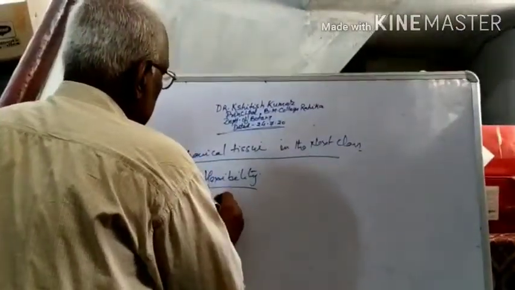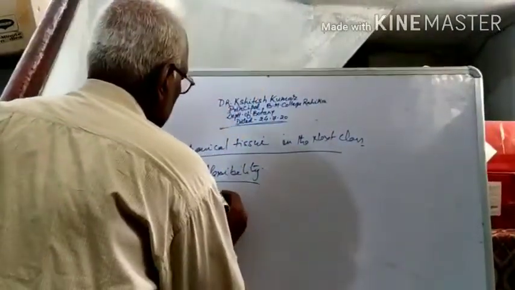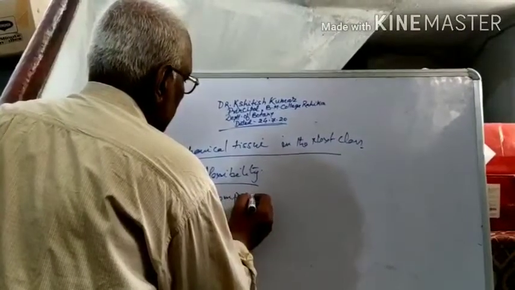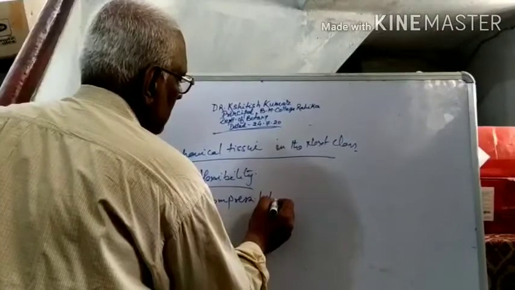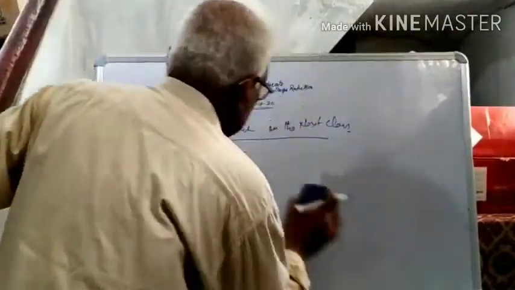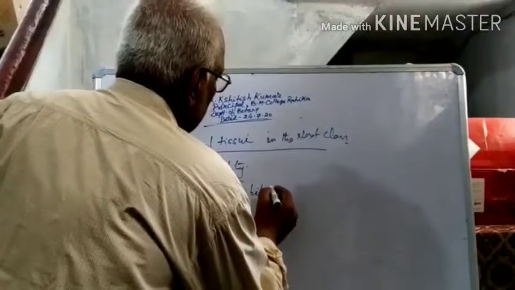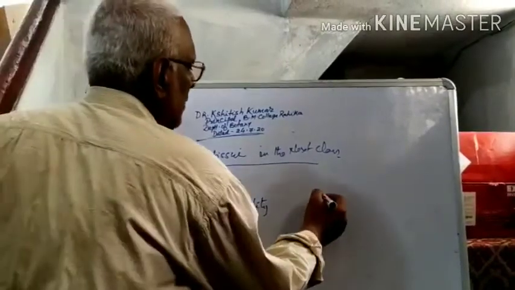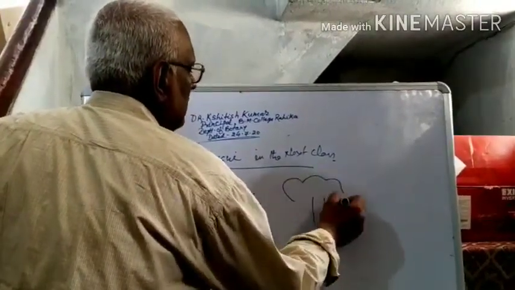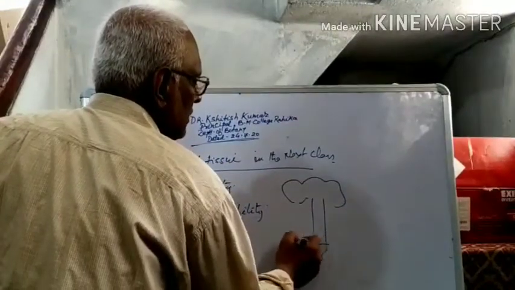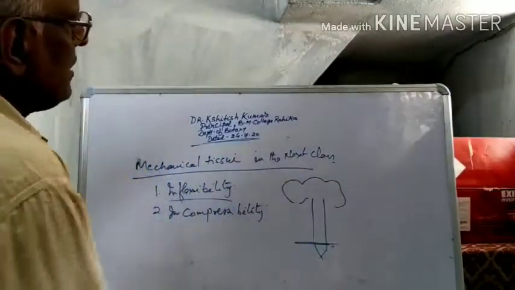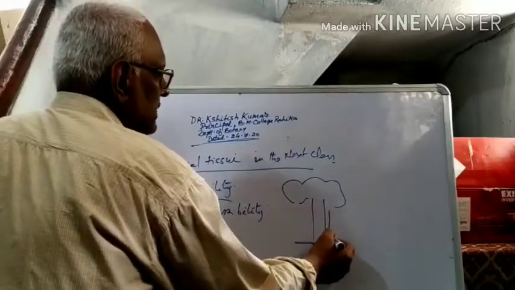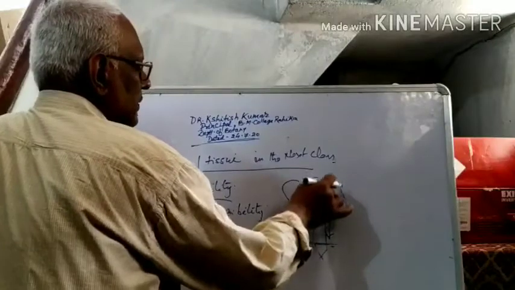The second is the incompressibility. As the plant, this is the plant and this is the root, so there is a compressive force generated as it bears the weight of the plant.